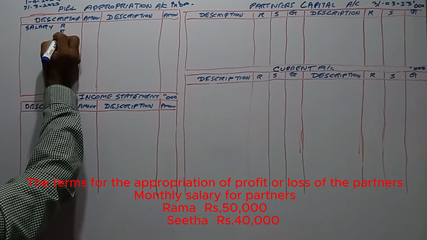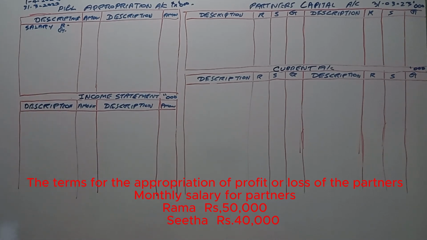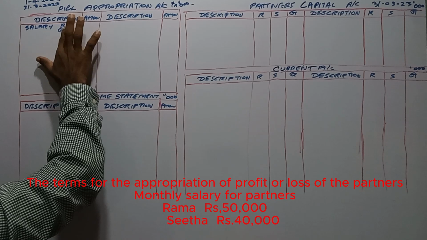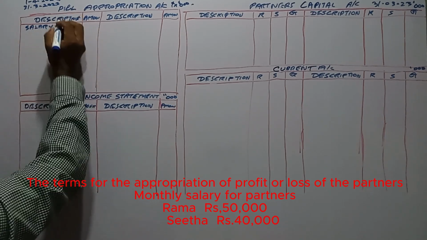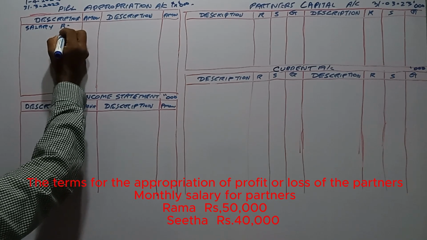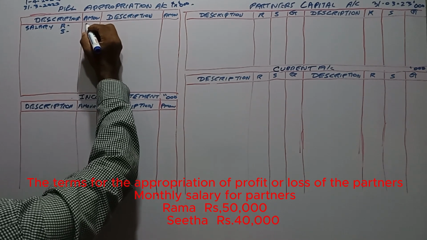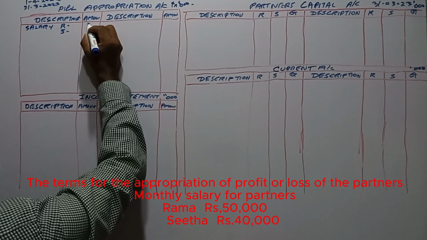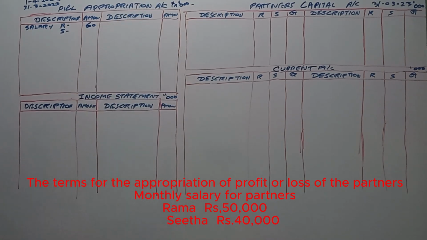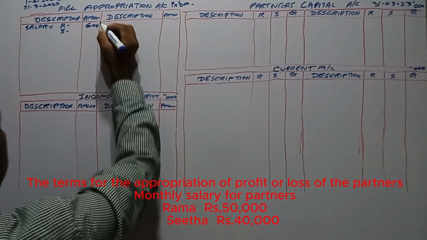Rama is 50,000 per month, in the sense 12 months, 600,000.